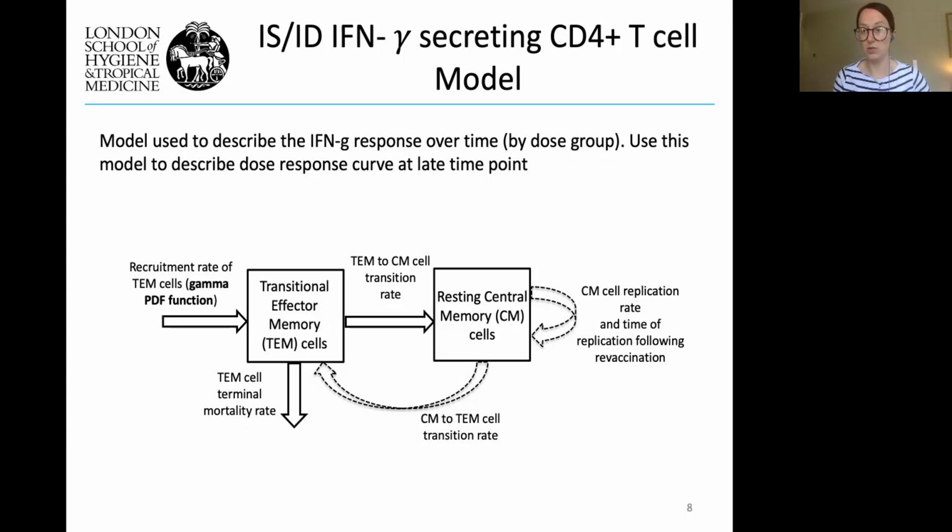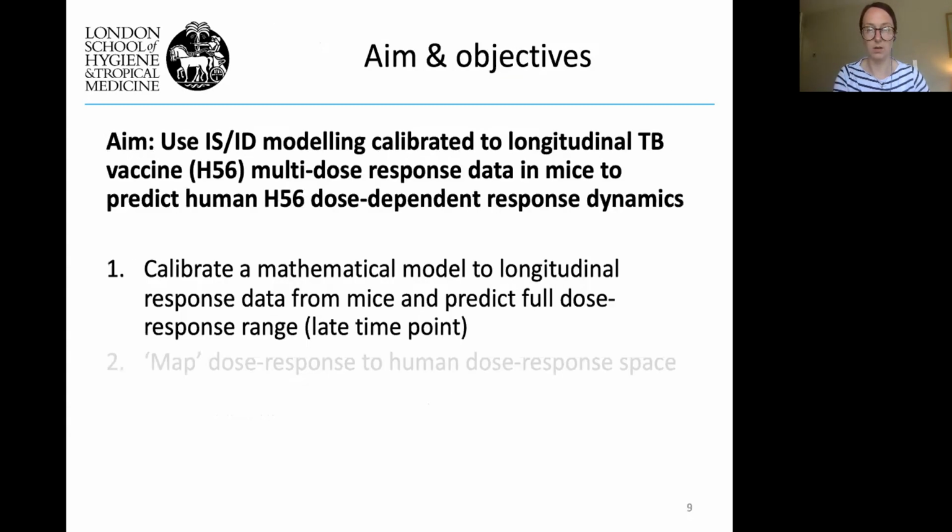At the time of boost, the central memory cells actually replicate for a certain amount of time, and then they move back into the effector memory compartment, and then the whole process will continue on from there. So although it's only two compartments, the dynamics are actually fairly complicated because of the effect of the boost vaccination on the interferon gamma secreting CD4 T cells. So that's a very simple description of the model. That's what we were going to fit to the data. So I will now show you the results of doing that.